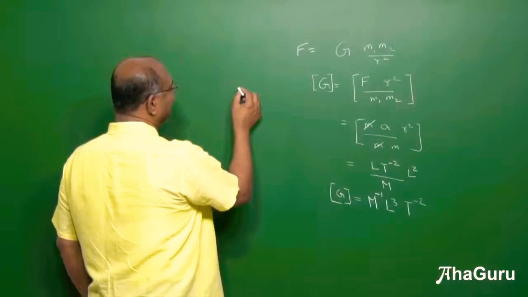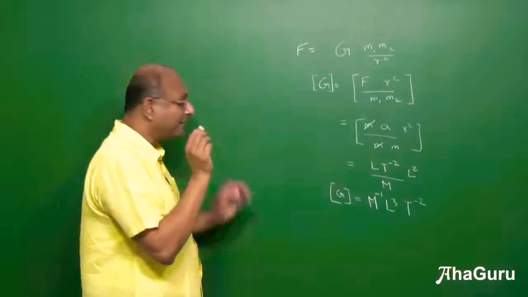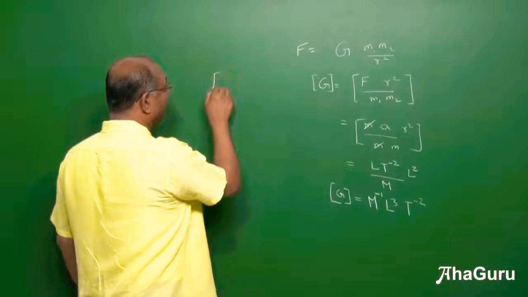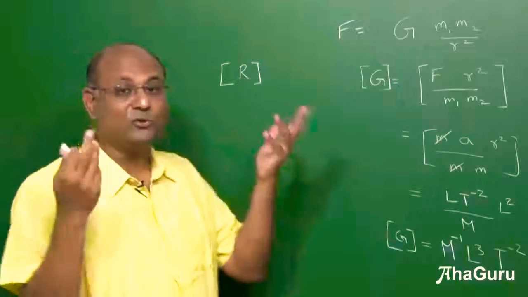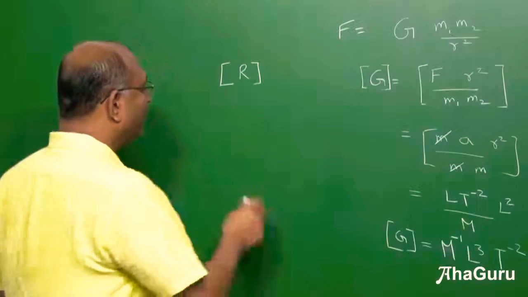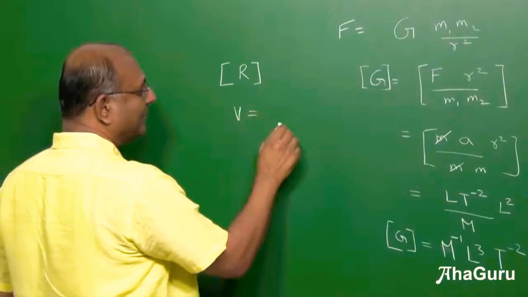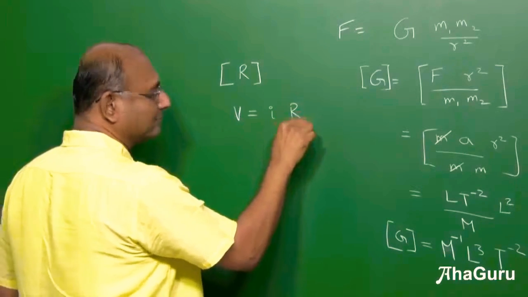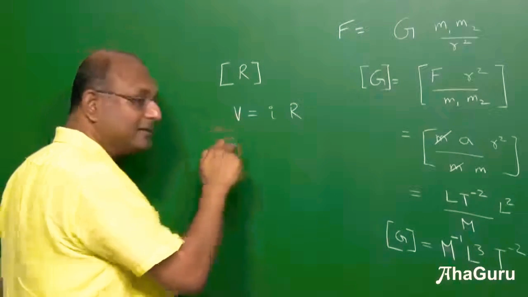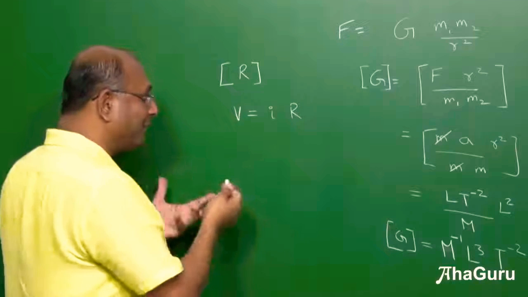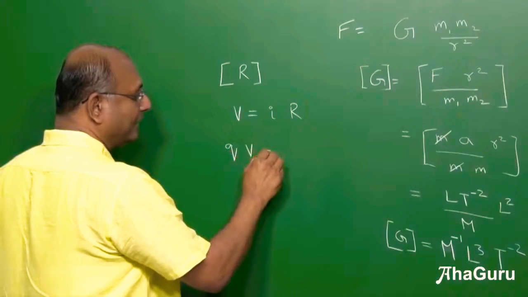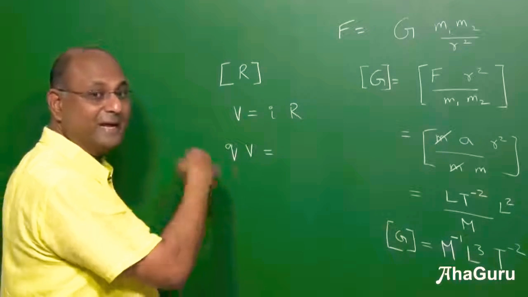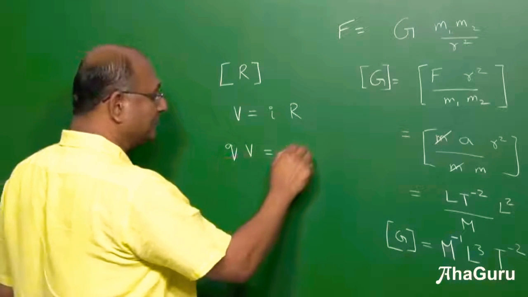So let us first start by thinking about the formula. Whenever somebody asks you for the dimensional formula for resistance, you are looking at what formulas do you know for resistance? V equals I into R. Now what is V? Is there a connection between V and something that we know? Well, charge into V is going to give me units of energy, potential energy. So this is energy